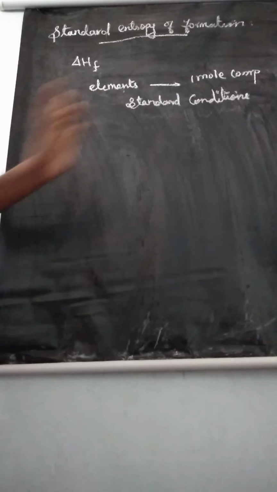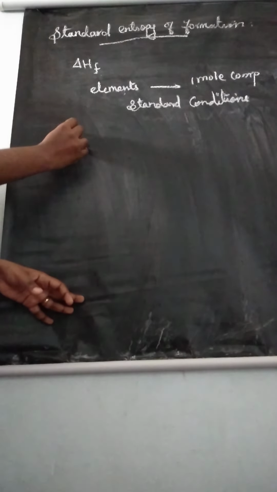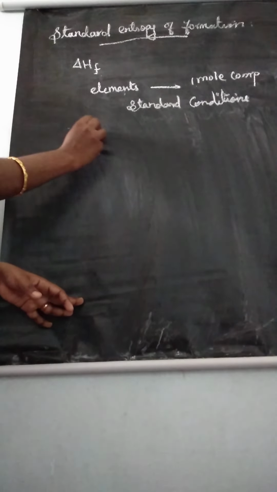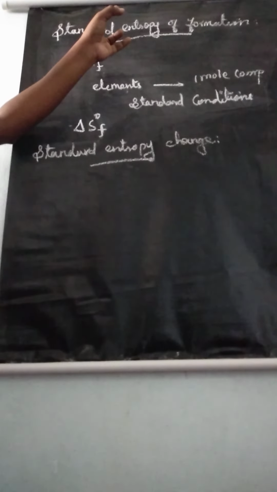Under standard conditions. Understand? We can tell the symbol. The standard entropy of formation symbol is delta S naught F. Okay, so two terms we learned. One is standard entropy change and another one is standard entropy of formation.